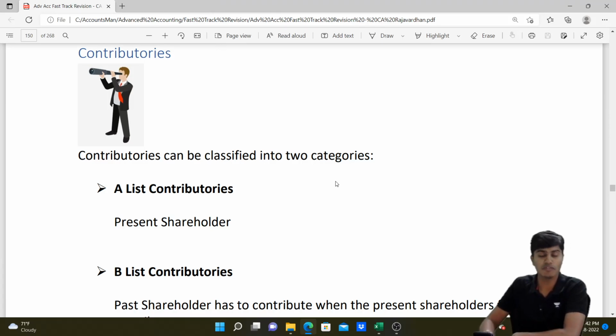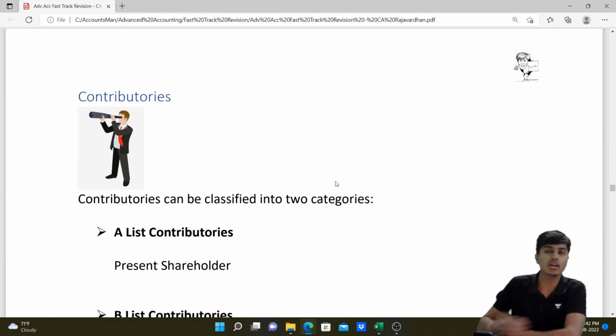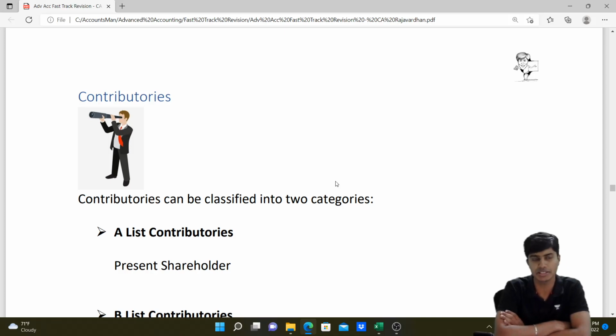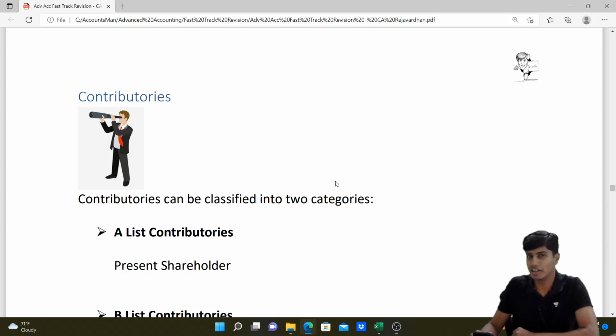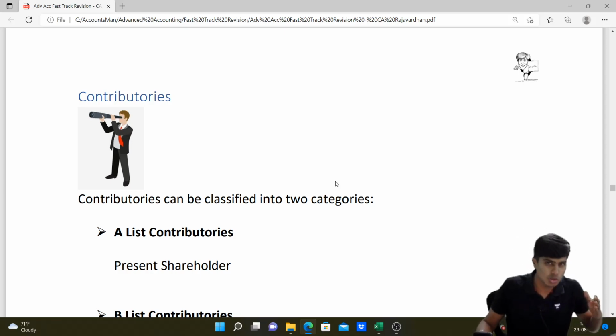In the event of liquidation, if the company does not have sufficient money to pay all its liabilities, the company would go back to its shareholders to ask for the uncalled capital. When the present shareholders have to contribute to pay off such outside liabilities, they are called A-list contributories. And if the present shareholders don't have the money, the company would go back to those people who were holding the shares before the present shareholders. Such people are called B-list contributories.